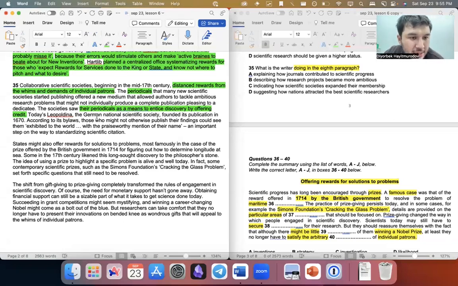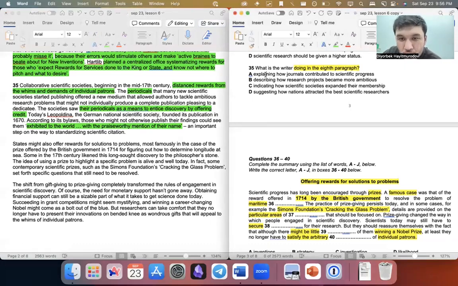Today's Leopoldina, the German National Scientific Society, founded its publication in 1670. According to its bylaws, those who might not otherwise publish their findings could see them exhibited to the world with praiseworthy mention of their name, an important step on the way to standardizing scientific citation. This German society made its first publication in 1670, and they told the scientists, can you imagine your name being exhibited to the whole world? That's what they said.